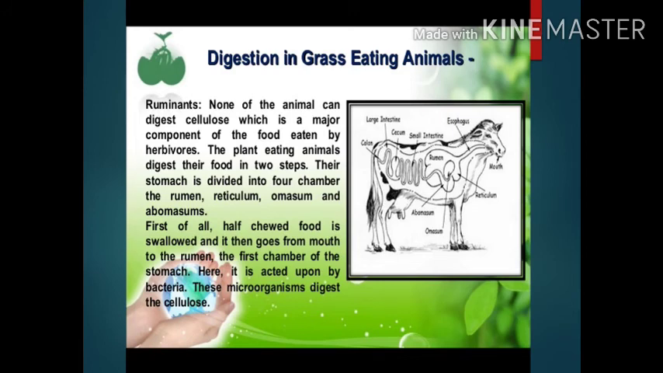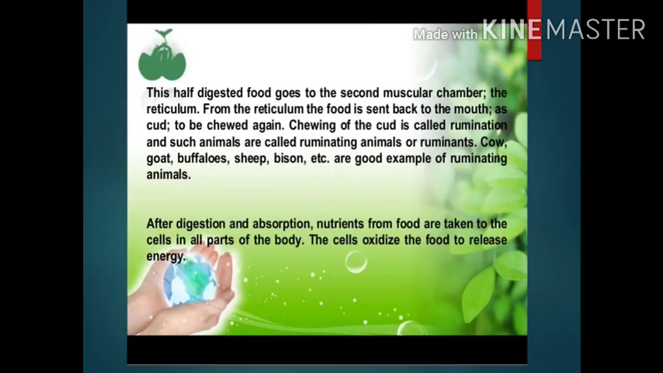From the reticulum, the food is sent back to the mouth as cud to be chewed again. Chewing of the cud is called rumination, and such animals are called ruminating animals like cow, goat, buffalo, sheep, bison, etc. The cells oxidize the food to release energy.